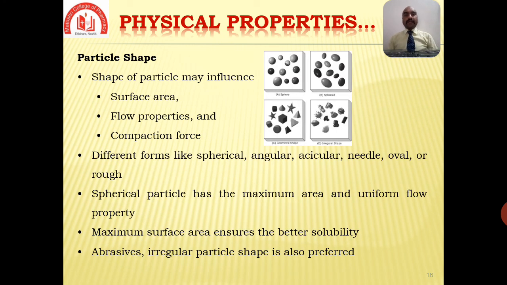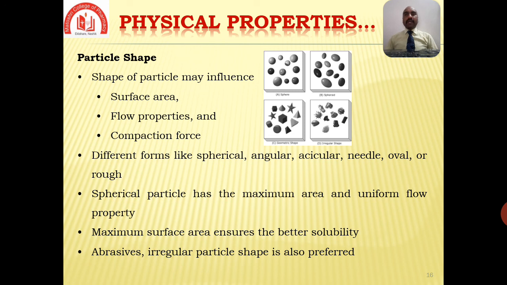Next, particle shape. Apart from particle size, particle shape plays an important role during the pre-formulation phase, as the shape of particles may influence the surface area, flow properties, and compaction force. A drug particle may exist in different forms like spherical, angular, acicular, needle, oval, or rough.